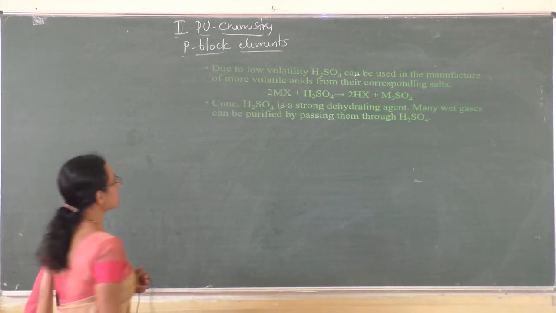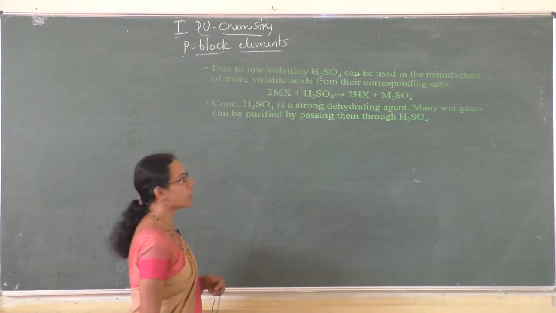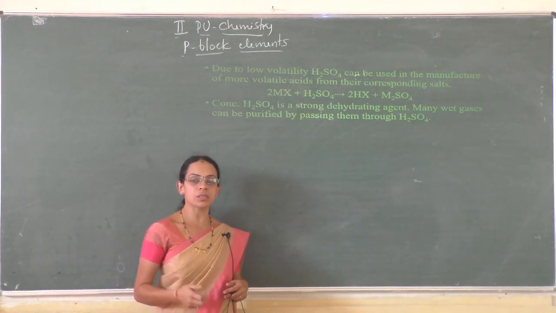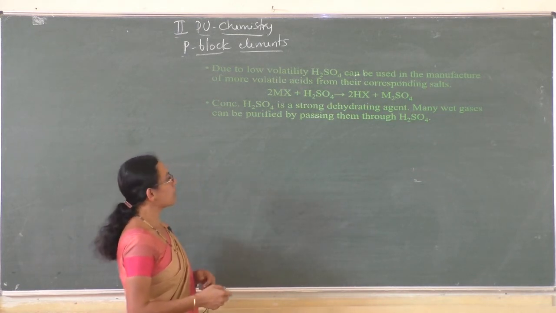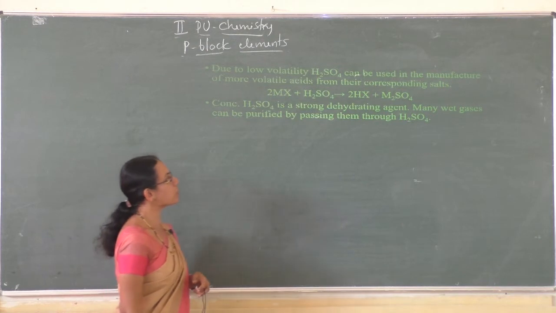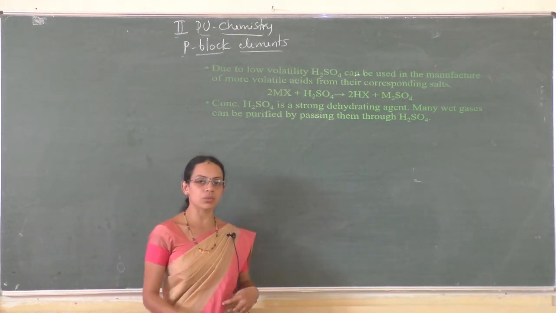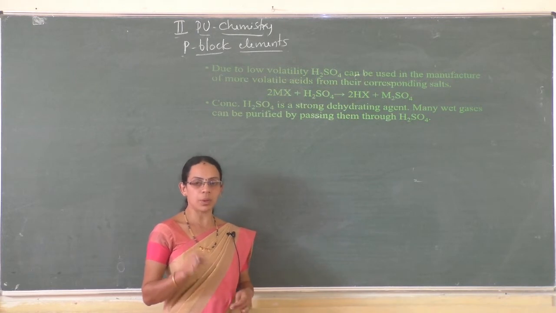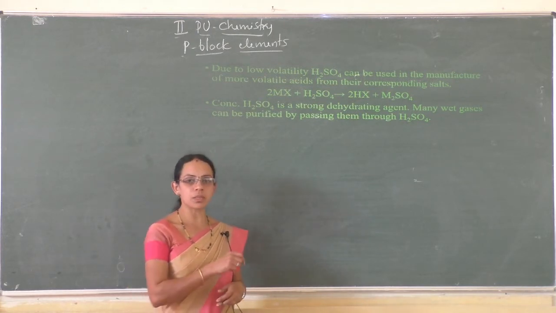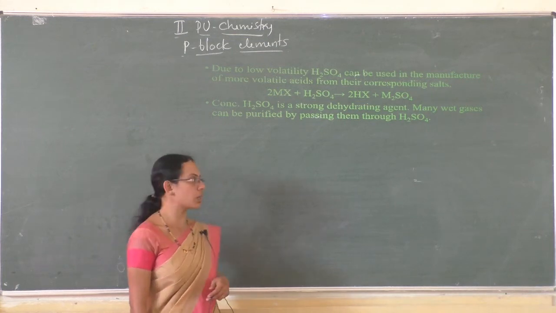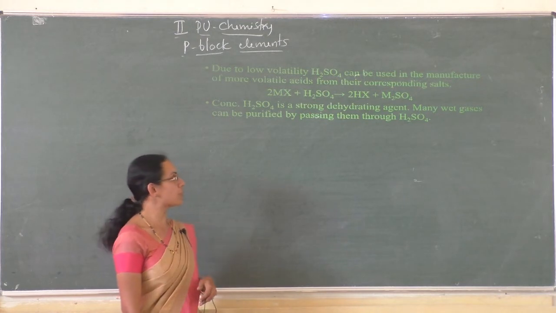And next one is concentrated sulfuric acid is a strong dehydrating agent. Dehydrating agent means it has a strong affinity towards water. Many wet gases can be purified by passing them through concentrated sulfuric acid. If any gas has vapor or moisture, it can be dried by passing it through concentrated sulfuric acid, provided it should not react with the concentrated sulfuric acid.